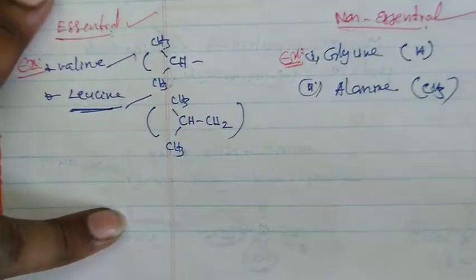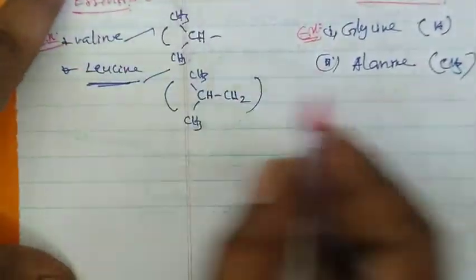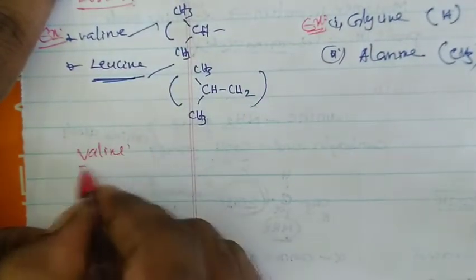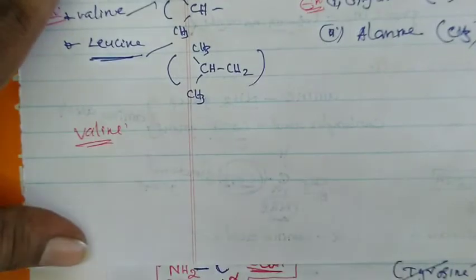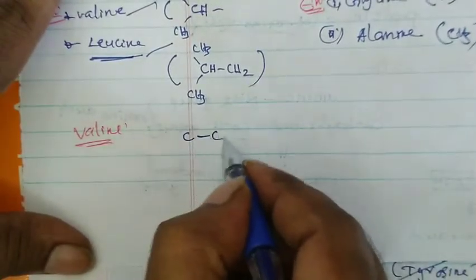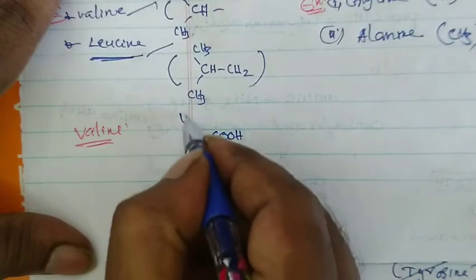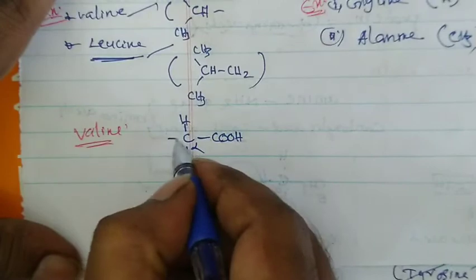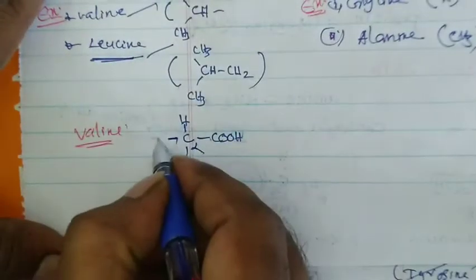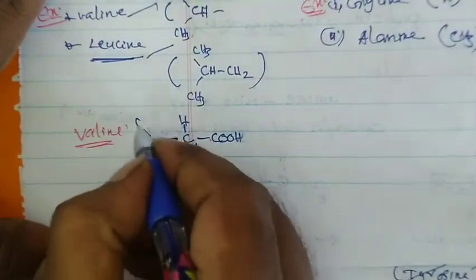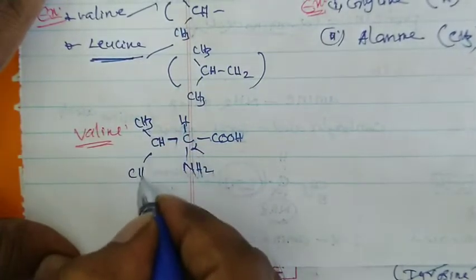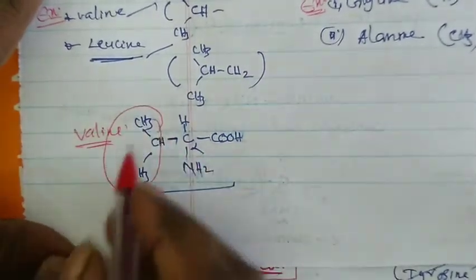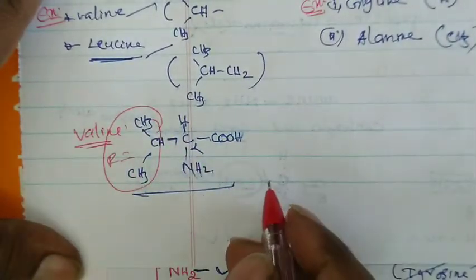So I will write the structures, everyone, and see. First compound is valine. How to write the valine structure? The alpha amino acid structure I already said. It contains 1 carbon atom, 1 carboxylic acid, 1 hydrogen, 1 NH2. This is the alpha carbon atom. If you want valine, you have to write the isopropyl group. That means here 1 carbon atom is attached with 2 methyl groups. So this is called valine. This group is present in valine. This is the R.